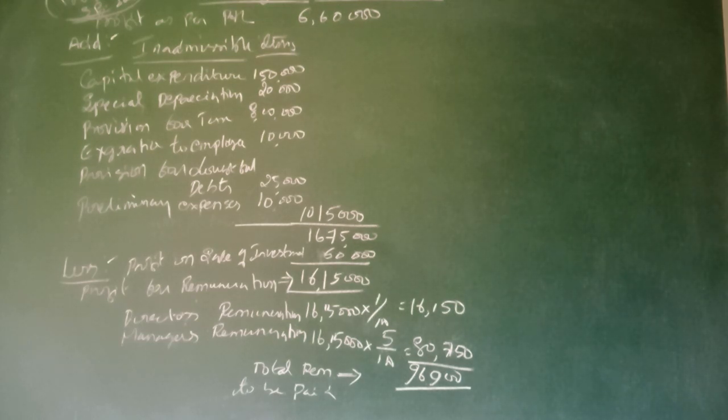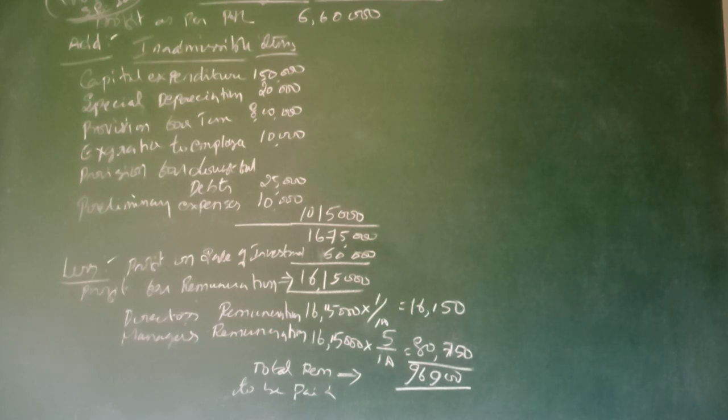Here we are given only the director's fees, so that one is different; it is not inadmissible, it is admissible, an eligible item. So these are the items we should add to the given profit. The total amount comes to 10 lakhs 15,000.